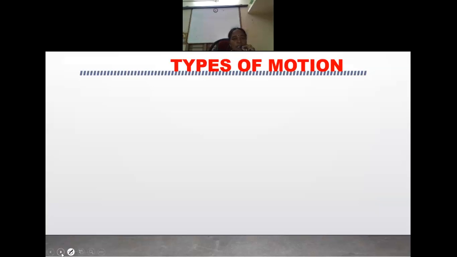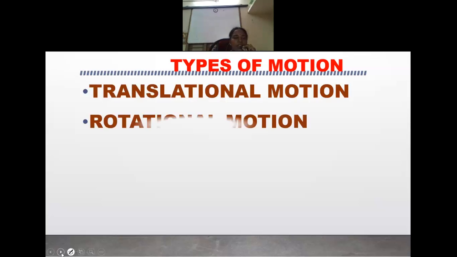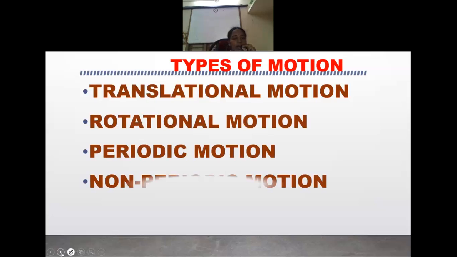So now we'll see the types of motion. The first one is translational motion, then rotational motion, periodic motion, and non-periodic motion. In this session, we are going to learn about translational motion and rotational motion briefly.